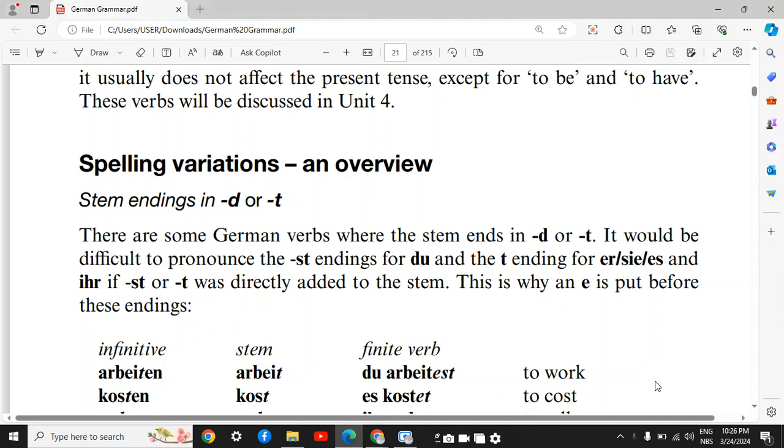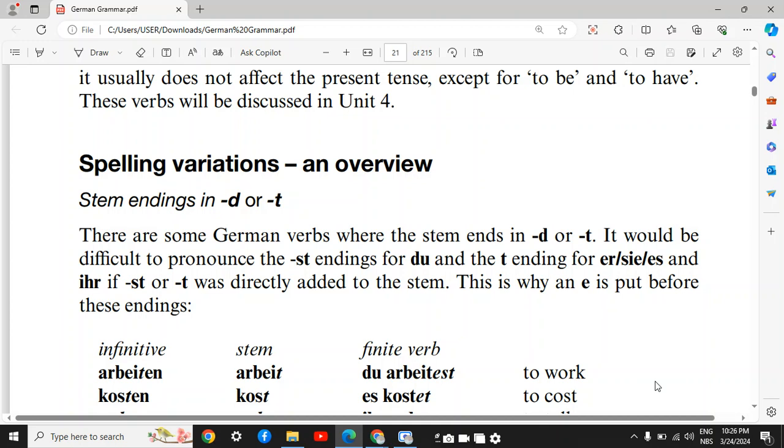And of course, it would be a little bit difficult to pronounce the ST ending for du and the T ending for er, sie, es, and ihr if just ST or T was added to the stem. That's why we need an extra E before these endings, so we can have an easier pronunciation. For example, let's take the verb arbeiten.